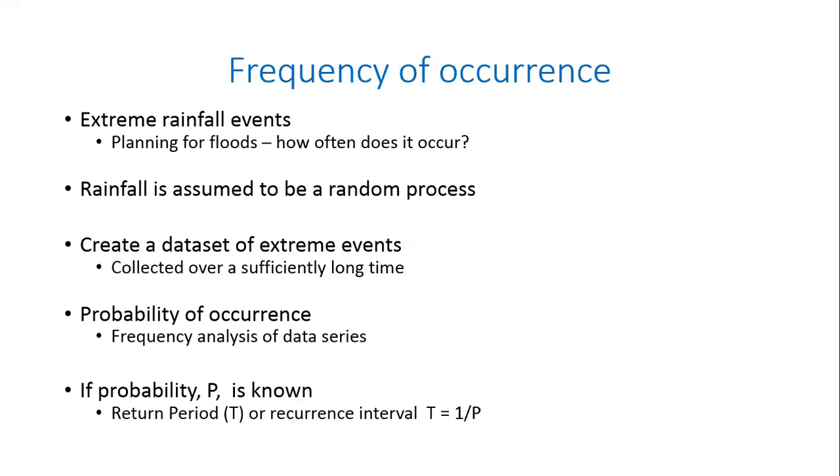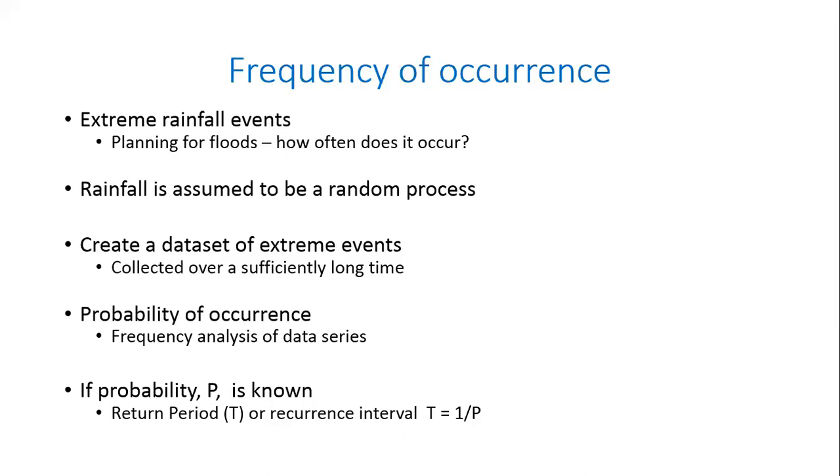And then if you know the probability of occurrence of a given extreme event, then you can find out the return period or recurrence interval of that event. If I know the probability, then I do 1 by p, and that tells me how often it will happen. So if the probability of occurrence is 0.2, then it is something that will happen in how many years?